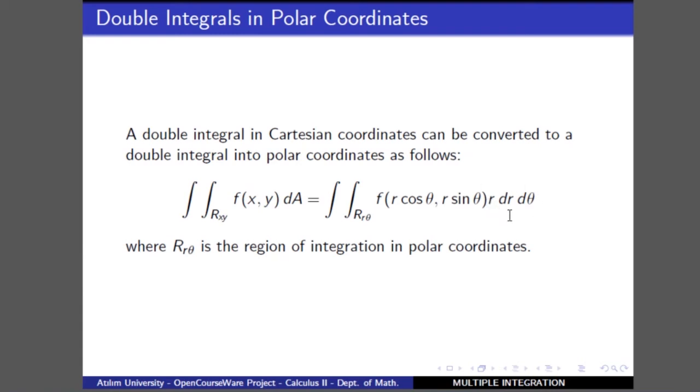But in this case we have to be careful, because dA in Cartesian coordinate system has two differentials, dx and dy, with different orders, either dx times dy or dy times dx. But in polar coordinates, for dA we have those three terms. That is, we have one more term which is r. dr and d theta are the differentials, but we have r also here, which is also in dA. That's why for the conversions we have to be careful in this case.